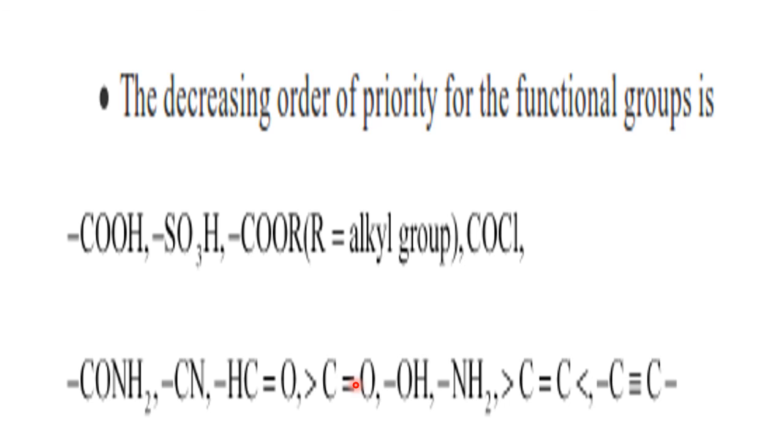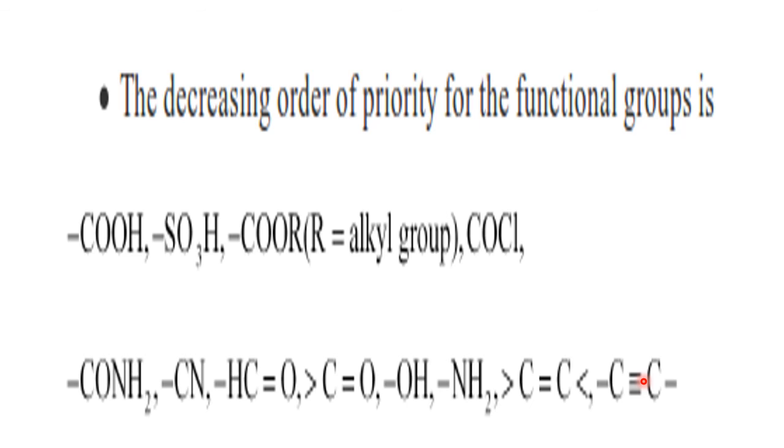If OH is there, alcohol, they end with -ol: methanol, ethanol. If it is NH2, amine. If it is a carbon-carbon double bond, alkene, suffix is -ene. If it is a carbon-carbon triple bond, alkyne family, suffix is -yne.